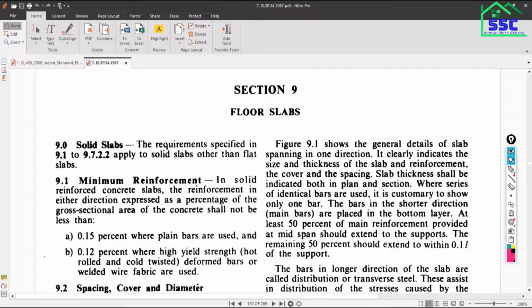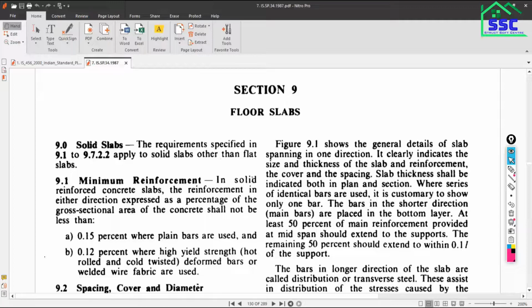In SP34 all the things are given in a detailed way, but the problem is that the revision of SP34 is 1987. So wherever a controversy is going to develop, in that situation you have to follow IS456. This point I have also told you in the previous session.